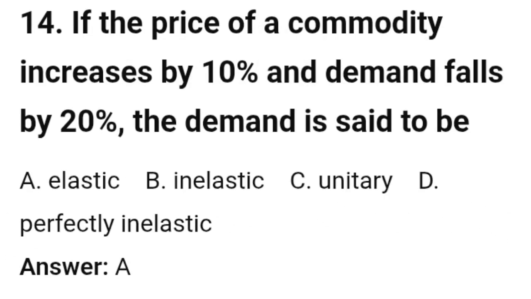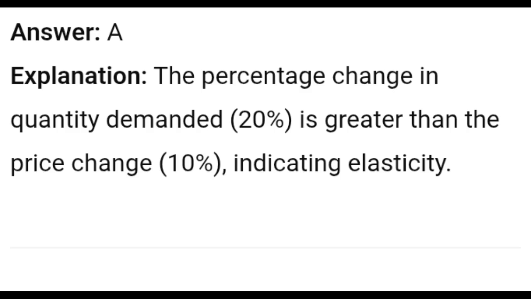14. If the price of a commodity increases by 10% and demand falls by 20%, the demand is said to be A. Elastic, B. Inelastic, C. Unitary, D. Perfectly inelastic. Answer A. Explanation: the percentage change in quantity demanded, 20%, is greater than the price change, 10%, indicating elasticity.